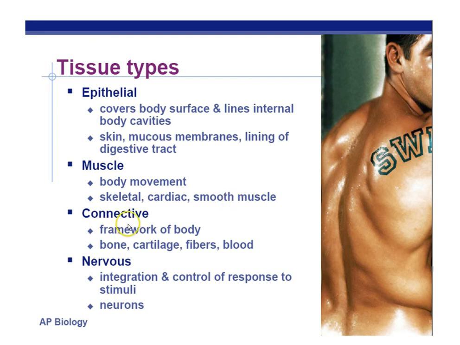Connective tissue holds things together and also make up the framework of your body. Includes bone, cartilage, which is found in your nose and ear, fibers like tendons and ligaments. Remember, tendons connect muscle to bone, ligaments bone to bone, and blood is a connective tissue, connecting the nutrient absorption of the small intestine to all the cells of the body, connecting the lungs, oxygen exchange to all the cells of the body too.